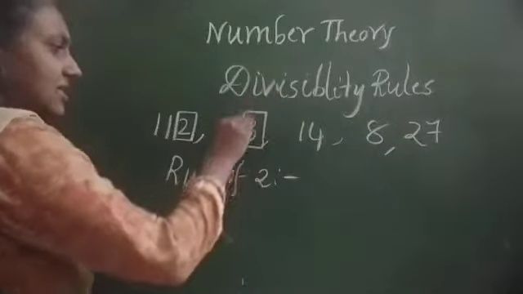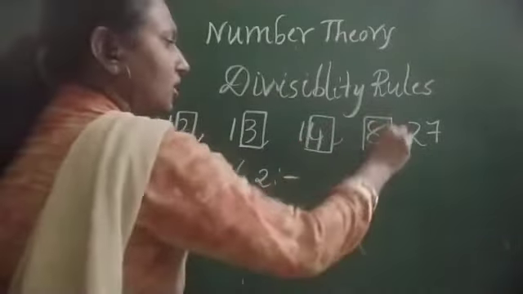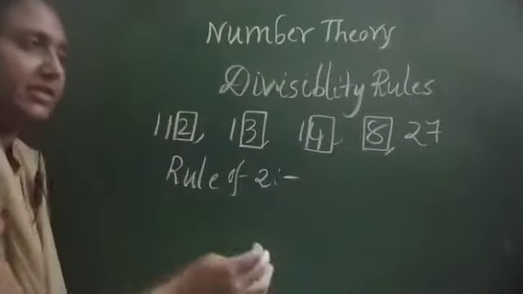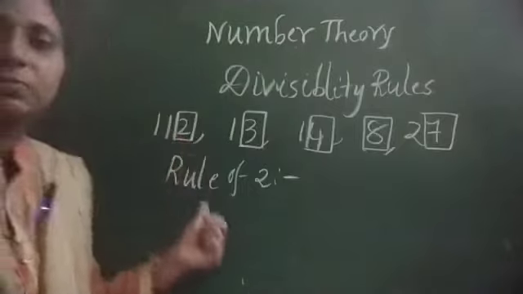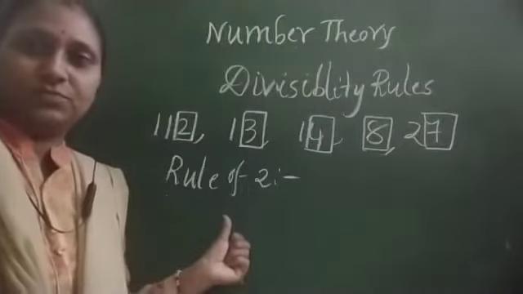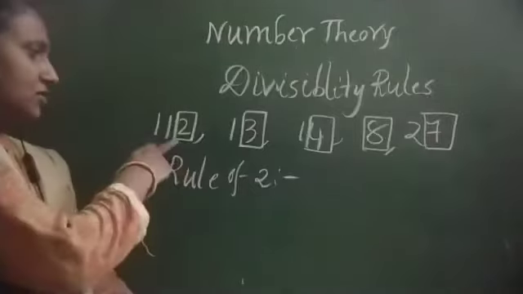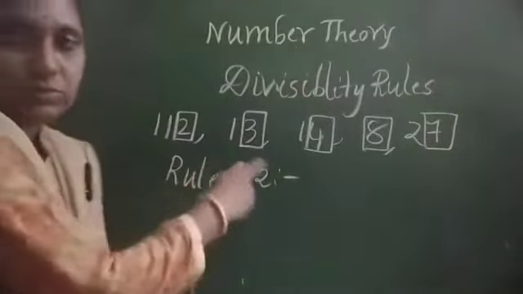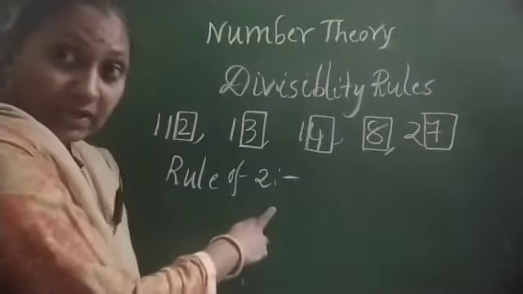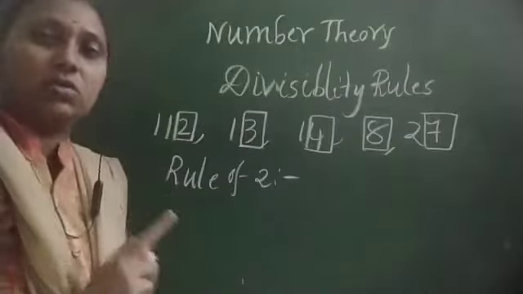What is the units place here? 3. What is the units place here? 4. Here you have to observe only the last digit, that digit only. And here is the 7. So that should be a multiple of 2. Otherwise, we can say whether it is divisible by 2 or not, we have to observe. So 2 is divisible by 2, you all know. 3 should not be divisible by 2 exactly. I am talking about exactly. That means we should have the remainder 0.